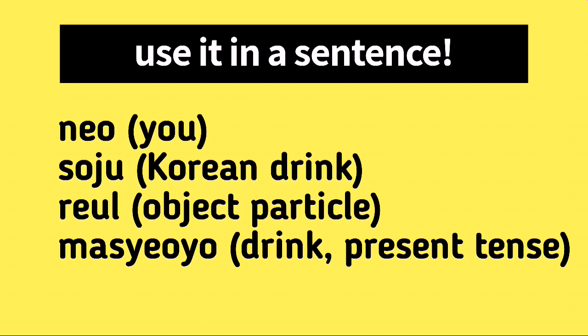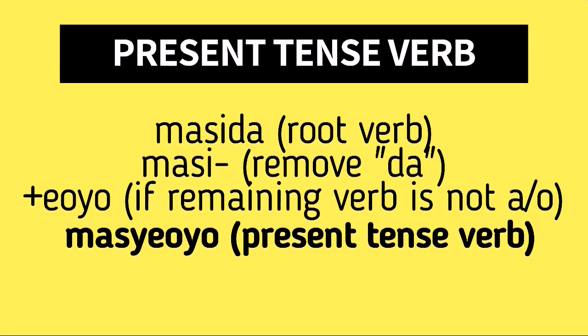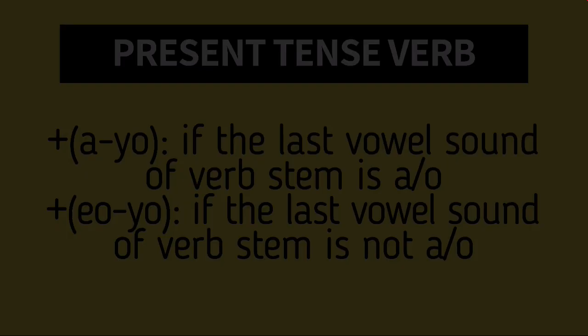The next word is 마셔요. This is the present tense of our word for today, which is masida. So how is masida transformed into 마셔요? We will be using the same method. We will remove da from masida, leaving behind masi. And since the last vowel sound of masi is not a or o, we will be adding oyo. Masi plus oyo is 마셔요.